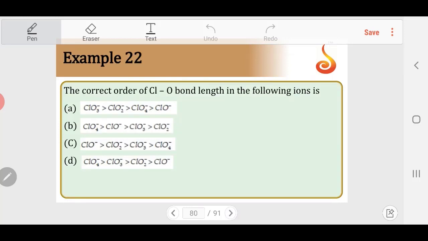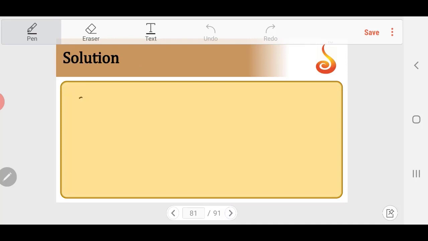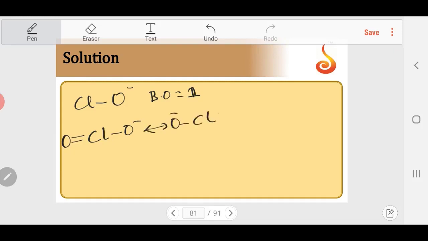The correct order of ClO bond length in the following ions: ClO minus, ClO2 minus, ClO3 minus, ClO4 minus. It's a concept of resonance. So I'll take ClO minus; the bond order is 1. ClO2 minus: Cl double bond O and O minus, so it can have 2 resonating structures like this, and they're equally contributing.